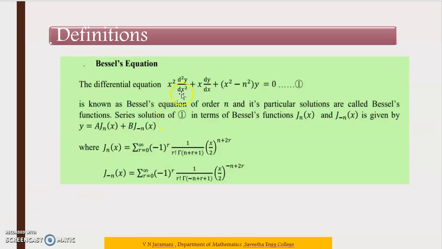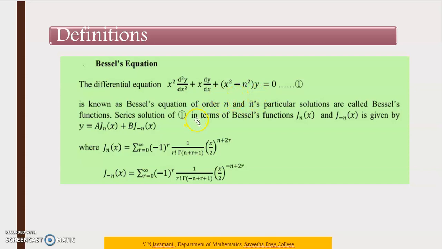The differential equation x squared d squared y by dx squared plus x into dy by dx plus (x squared minus n squared) into y equal to 0. This is the general form of the Bessel equation. It is of nth order, and its particular solutions are called Bessel functions. So the solution for this equation is called the Bessel function.